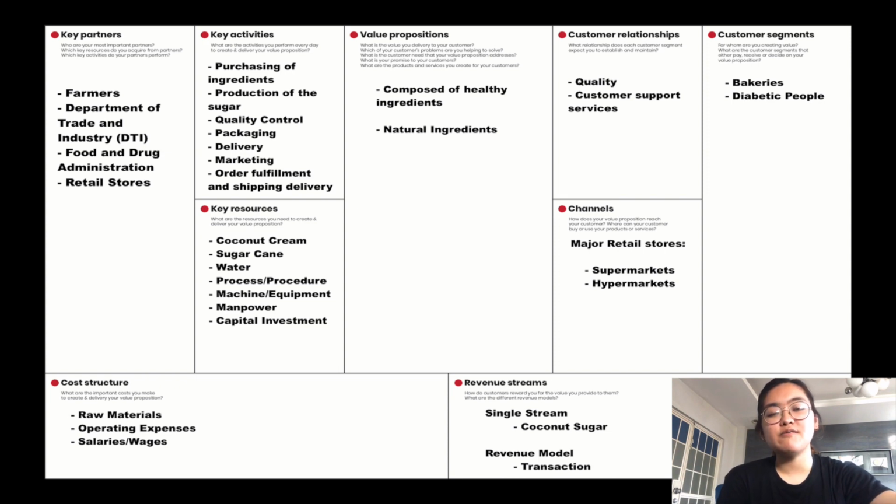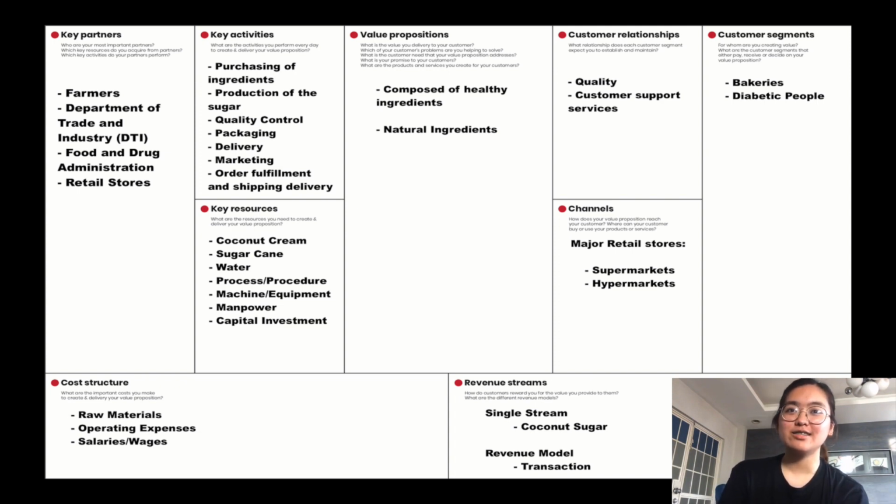We plan on serving bakeries and diabetic people for our target market, in which we value quality and customer support services at all times. We will make our products available at the major retail stores such as supermarkets and hypermarkets. For our key partners, we have included the farmers, DTI, FDA, and our partner retail stores.